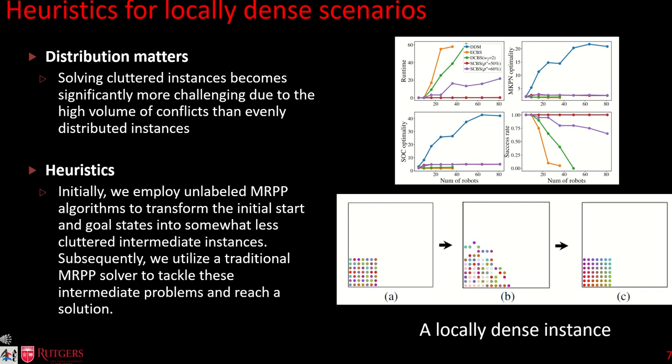Initially, we employ unlabeled MRPP algorithms to transform the initial start and goal states into intermediate instances that are somewhat less congested. Subsequently, we leverage a traditional MRPP solver to address these intermediate problems and attain a solution. The advantage here lies in the fact that the intermediate instances exhibit significantly reduced correlations among robots, allowing the conventional solver to swiftly resolve them. This, in turn, leads to substantial improvements in both runtime and success rates.